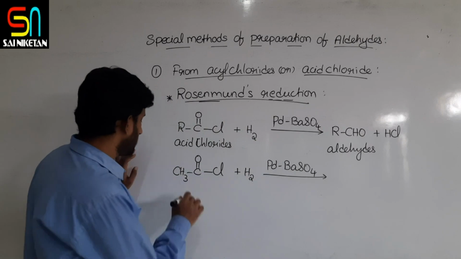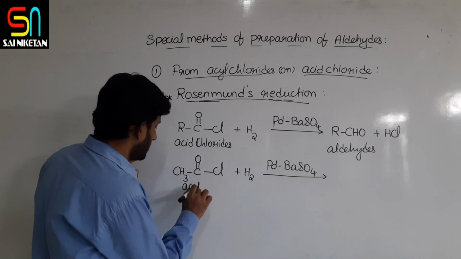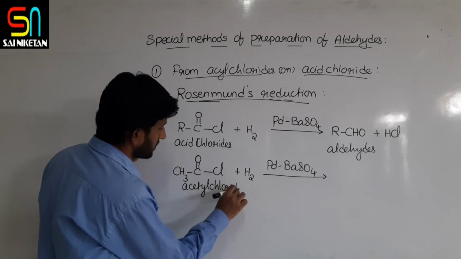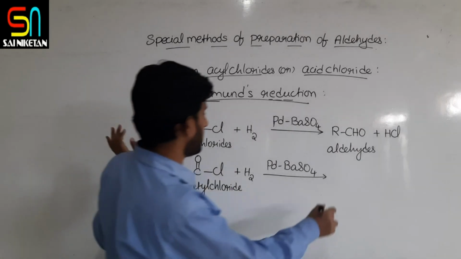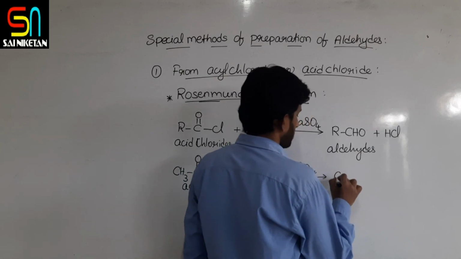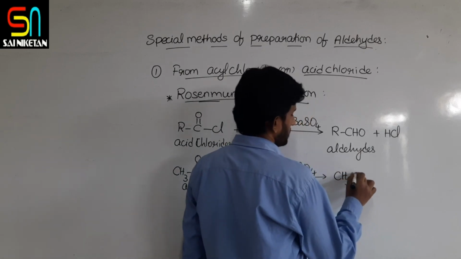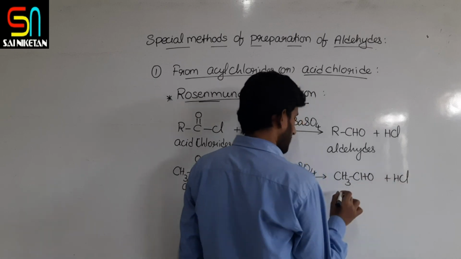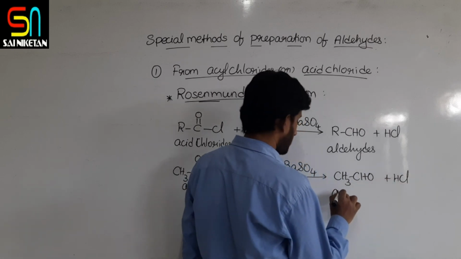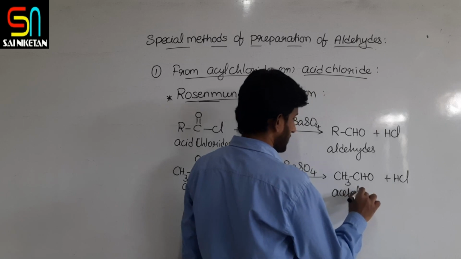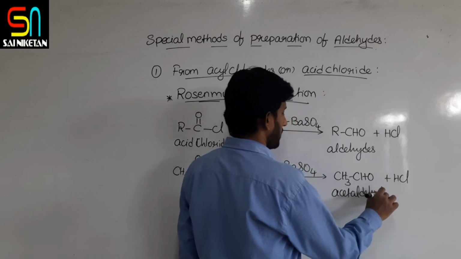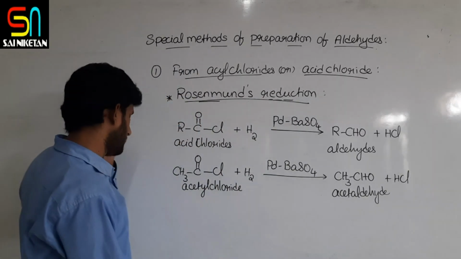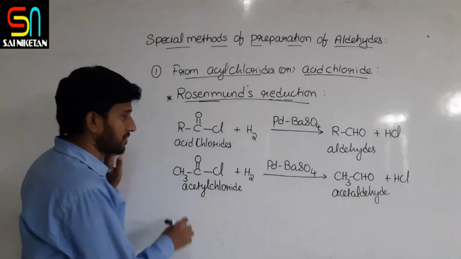So what is the product you can expect? CH3CHO plus HCl. What is CH3CHO? The common name is acetaldehyde or ethanal. Right? Let us see one more example.